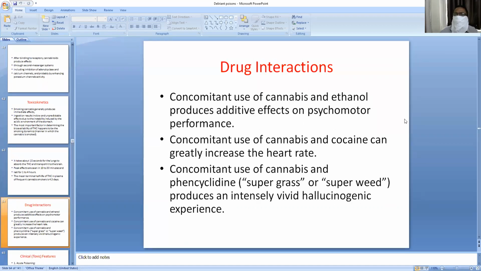What are the drug interactions of cannabis? The combination of cannabis with ethyl alcohol produces additive effects on psychomotor performance. If you take ganja with ethanol, it produces more effect. Cannabis with cocaine produces increased heart rate. Cocaine and heroin is a speedball. Cannabis mixed with phencyclidine, called supergrass or superweed, produces vivid hallucination effects.